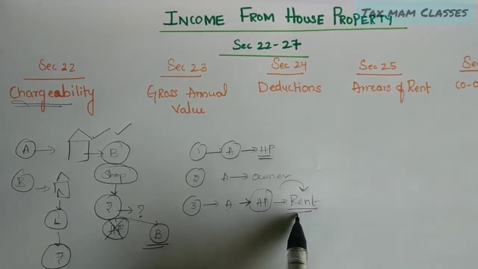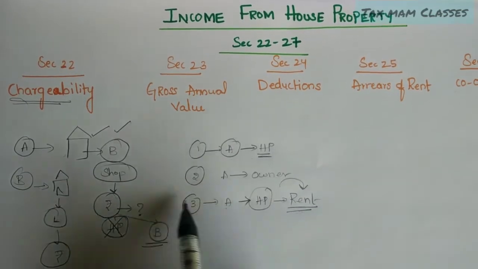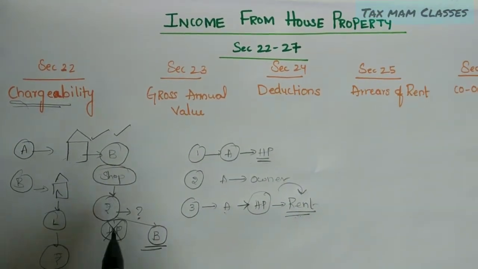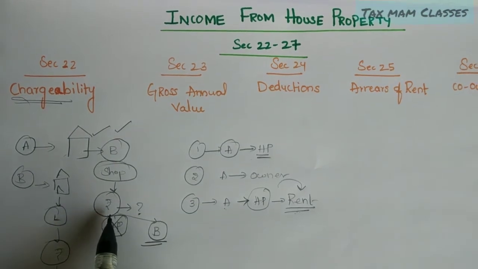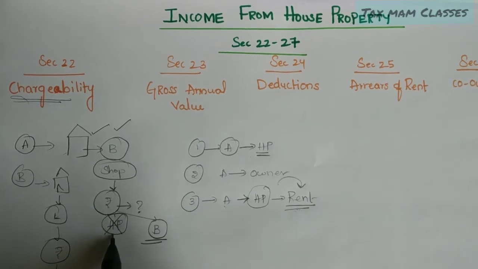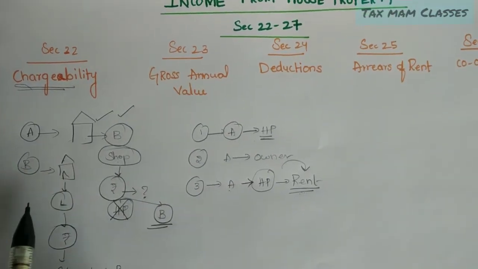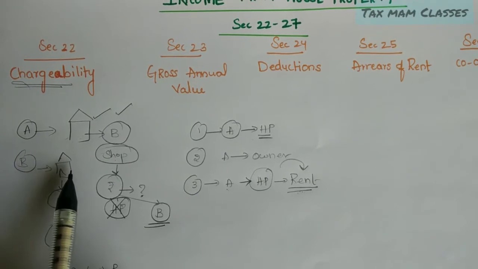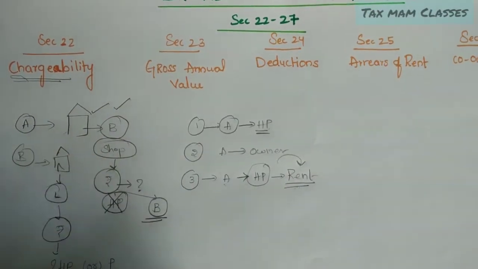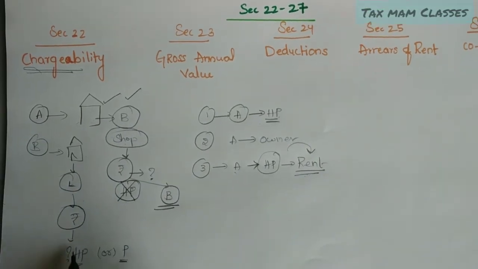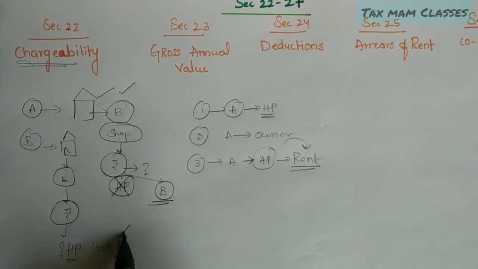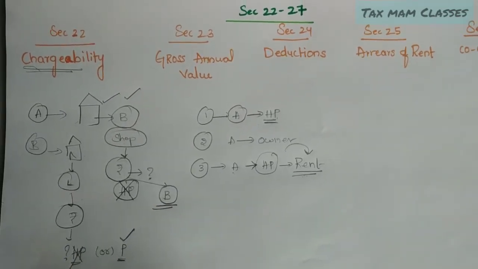If he is earning income in the name of rent, then only it will be charged under the head income from house property. Here, the income is earned in the name of business, so the income will be charged under the head business, not income from house property. In the same manner, the SSE Mr. B is having the house property and he is the owner of the house property. So the two conditions are satisfied, but he is earning income in the name of a profession, not in the name of rent. That's why it will be charged under the head profession but not income from house property.